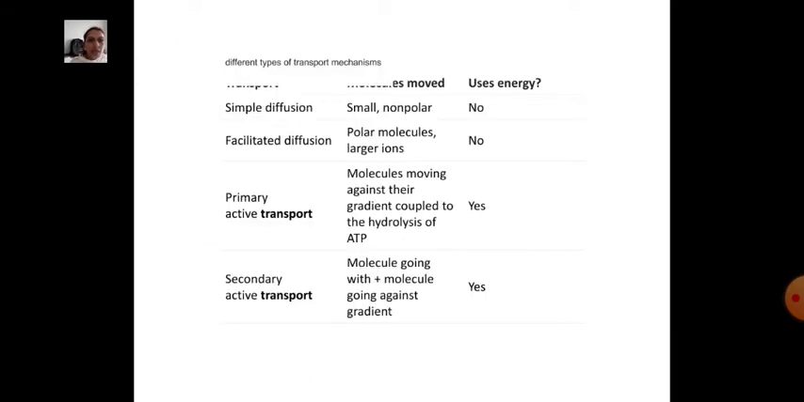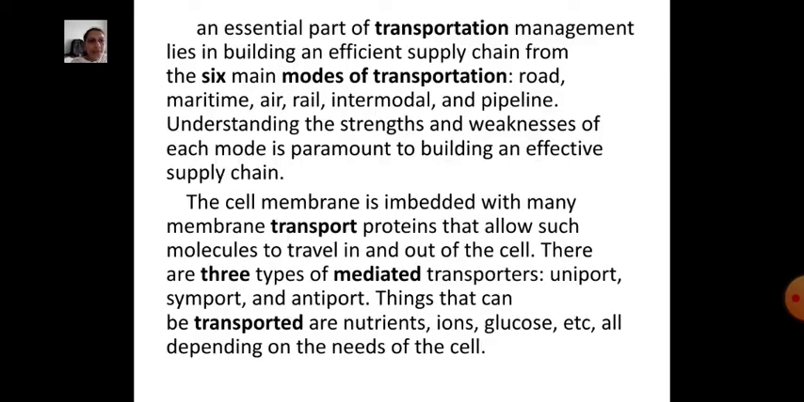Different types of transport mechanism. Simple diffusion: small non-polar molecules, energy used: no. Facilitated diffusion: polar molecules, larger ions, energy used: no. Primary active transport: molecules moving against their gradient, coupled to the hydrolysis of ATP, energy used: yes. Secondary active transport: one molecule going with the gradient plus another molecule going against the gradient, energy used: yes.